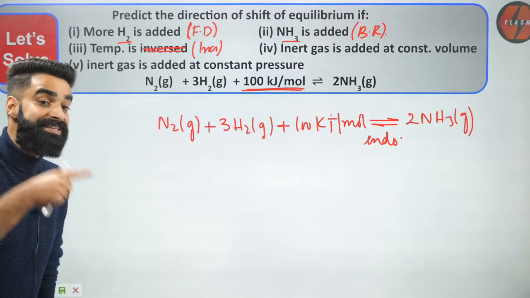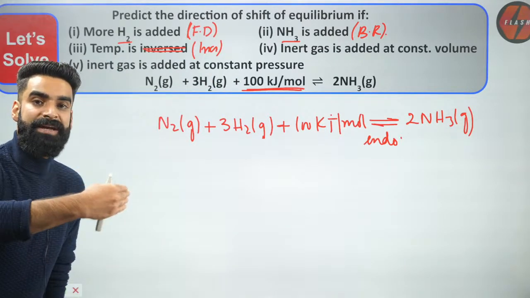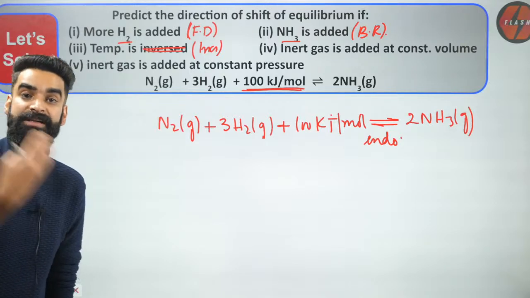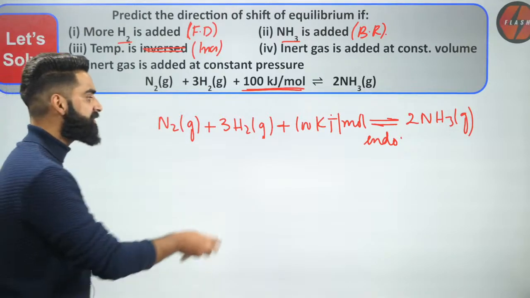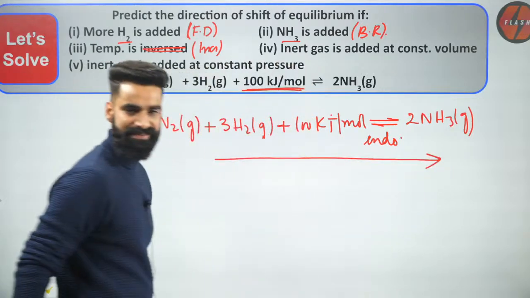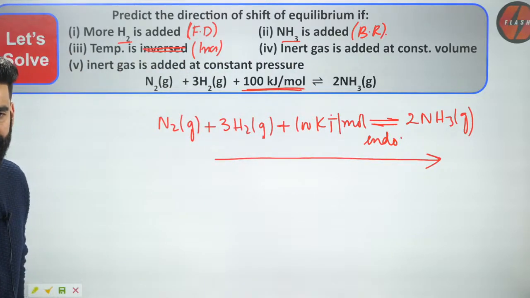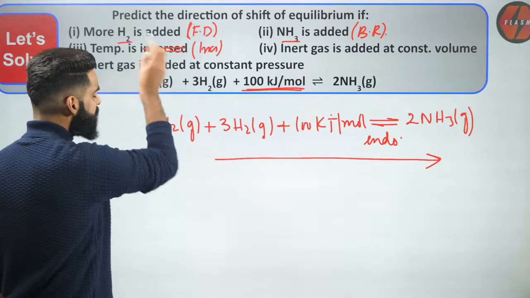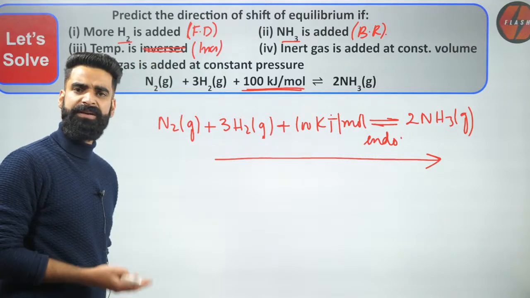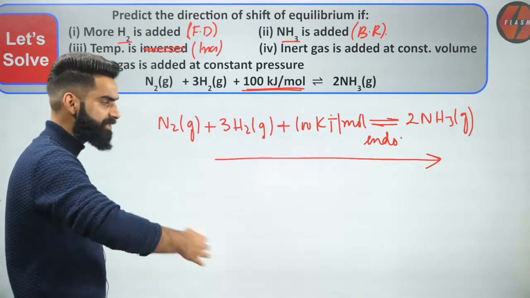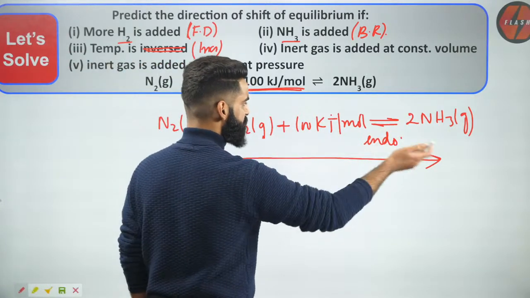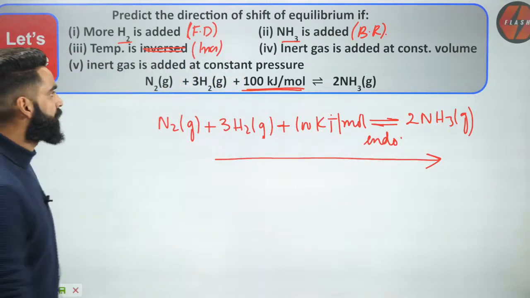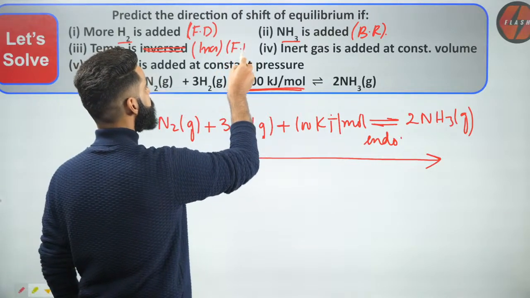For an endothermic reaction, we discussed in detail, with the increase in temperature, what happens to the equilibrium constant? Equilibrium constant increases, right? If the equilibrium constant increases, that means the reaction will be moving in the forward direction. When the temperature is increased, for the endothermic reaction, the equilibrium constant increases, and if it has to increase, the reaction has to move in the forward direction. So right here, the reaction will be moving in the forward direction.